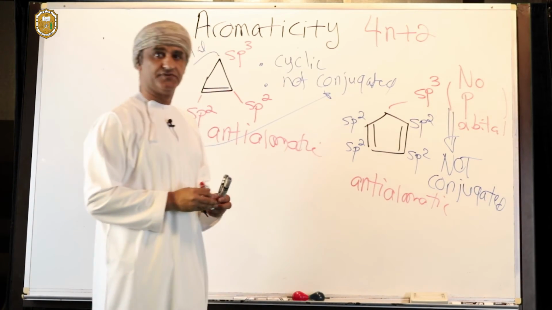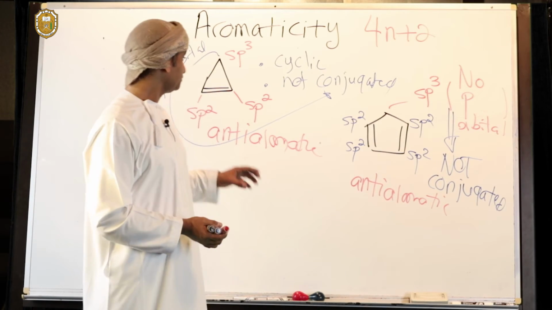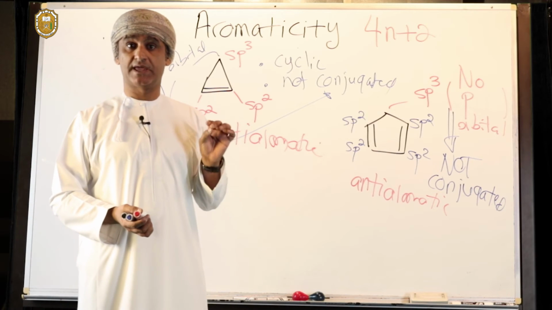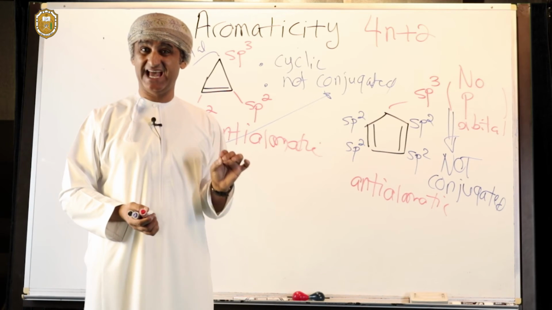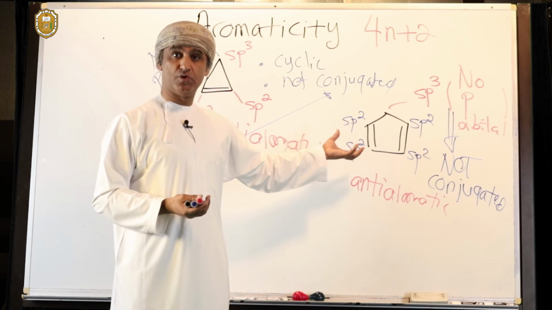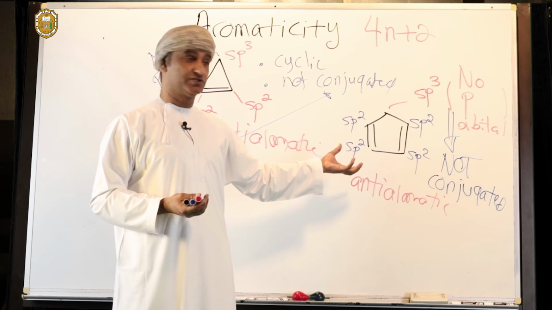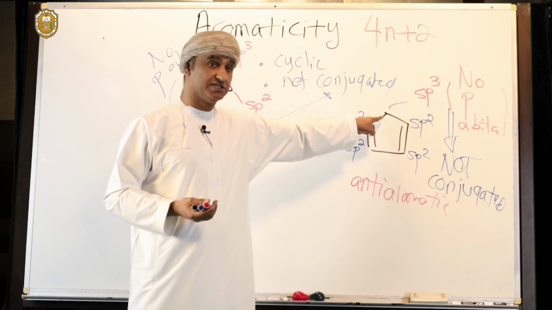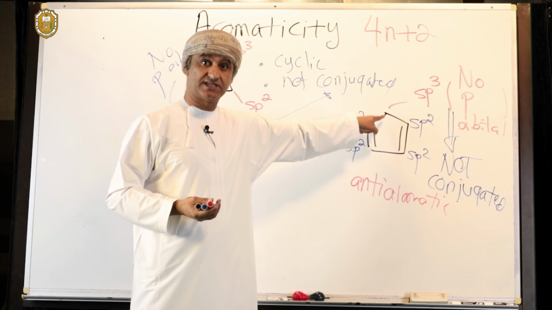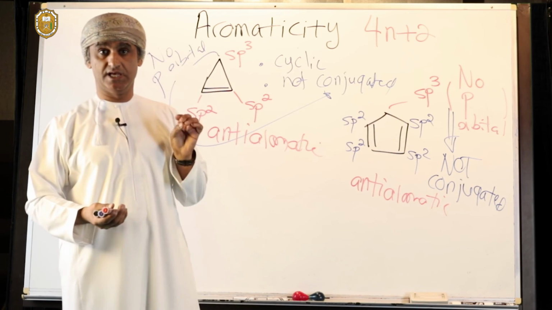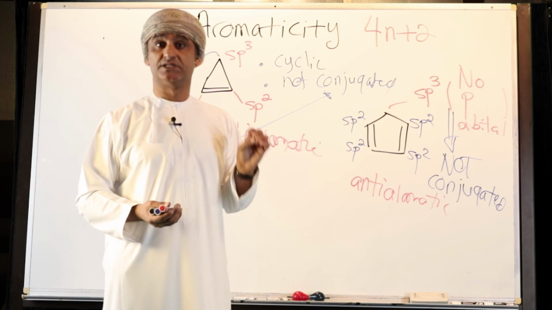And again, the idea of these two examples is the absence of a p orbital. If a compound which is cyclic does not have a p orbital, then conjugation is lost. This is better illustrated by cyclopentadiene. There is conjugation here, but conjugation is lost by this carbon because there is no p orbital. So therefore, the molecule is not conjugated, and if it's not conjugated, it is not aromatic.